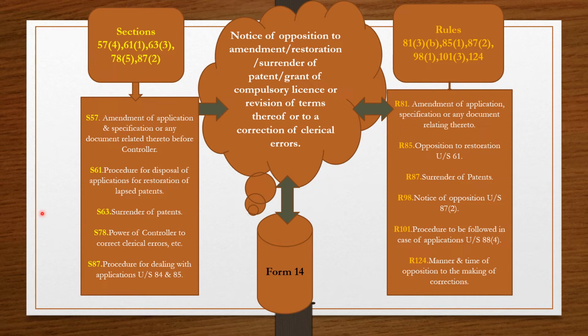Section 63 is surrender of patents, and rule 87 is surrender of patents. Similarly you can relate all this, particularly the subsections of the sections and the subrules of the rules, with form number 14. So let us proceed to the next form.